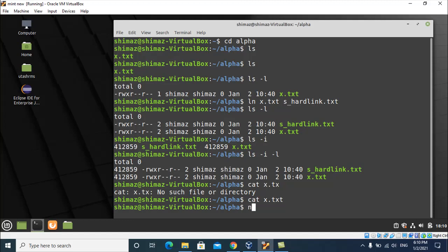Now let me print the x.txt. There is no file data in that. Let us populate some data inside this file.